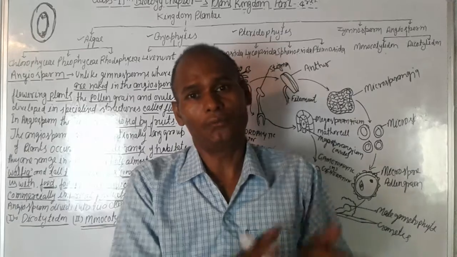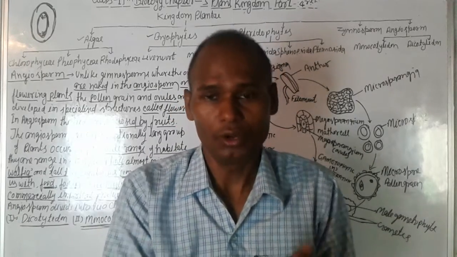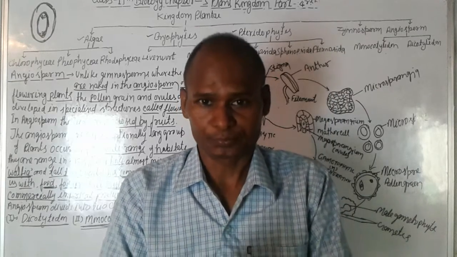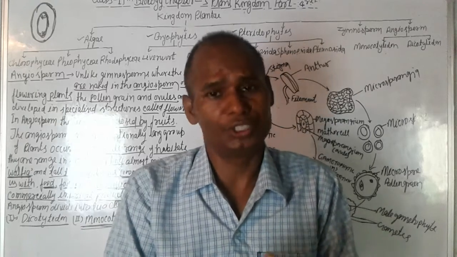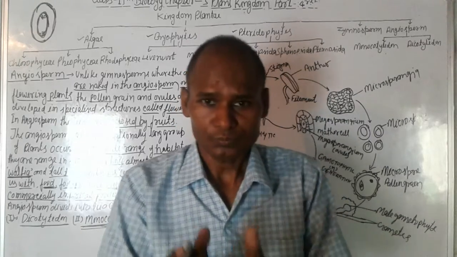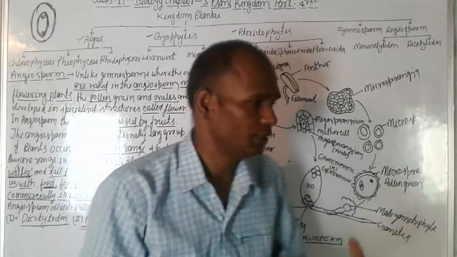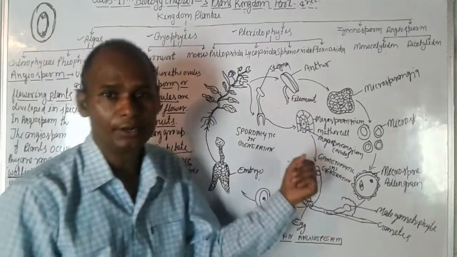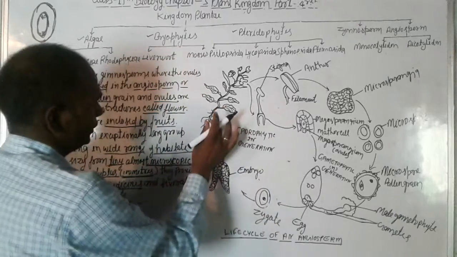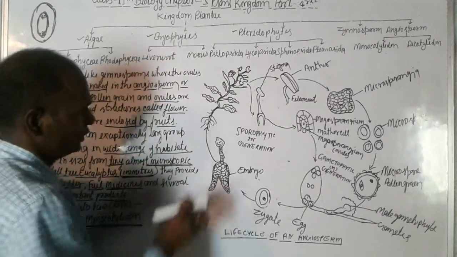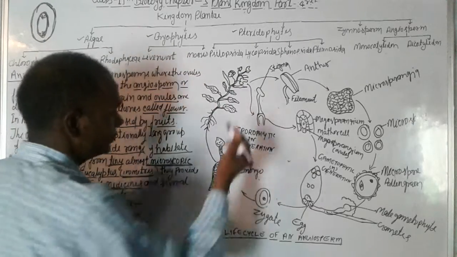All flowering plants belong to the angiosperms, because the flower is the reproductive part of angiosperms. So they have male and female gametes in the flower. You can see here the flowering plant and its life cycle. This is a plant, also a flowering plant, so these belong to the angiosperms.